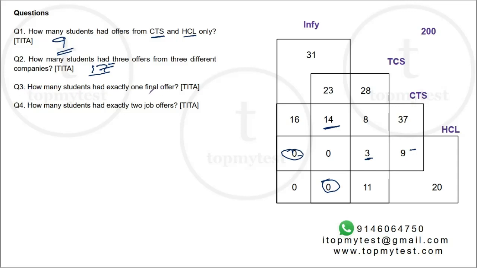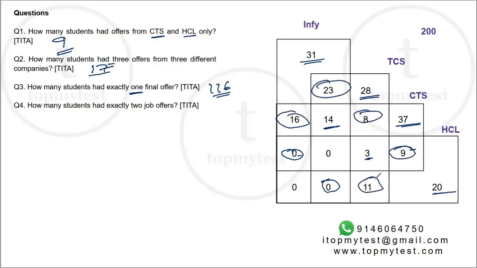Question number 3. How many students had exactly one final offer? This is pretty straightforward. 31 plus 28 plus 37 plus 20. That's 57, 88, 108, 116. Okay. And the last one, how many students had exactly 2 job offers? So 16 plus 23 plus 8 plus 9 plus 11. 9 plus 11 is 20. 20 plus 8, 28. Plus 16, 44. 44 plus 23 is 67.